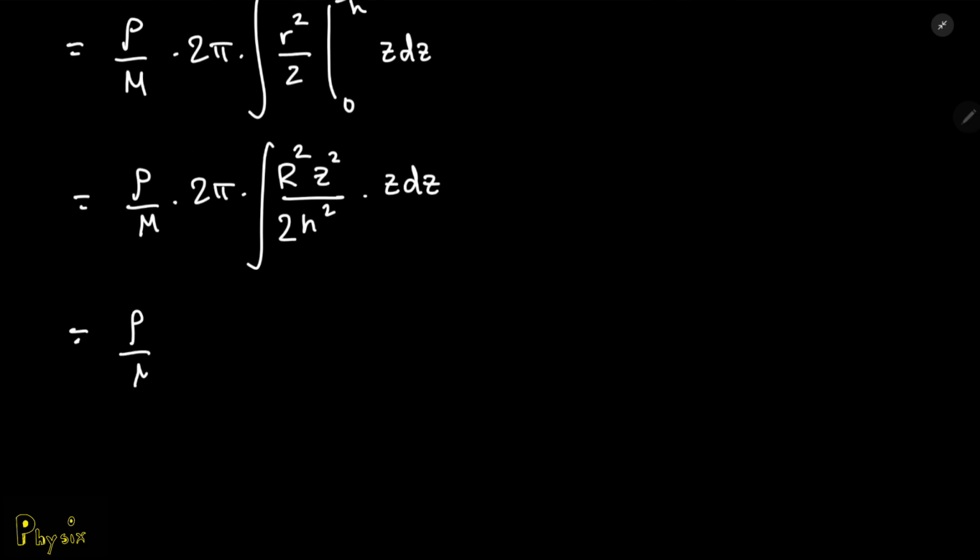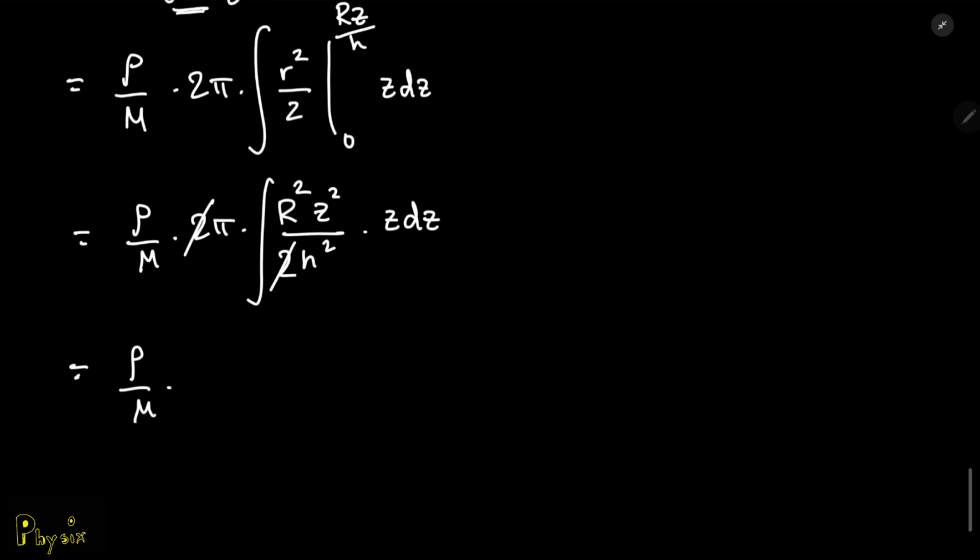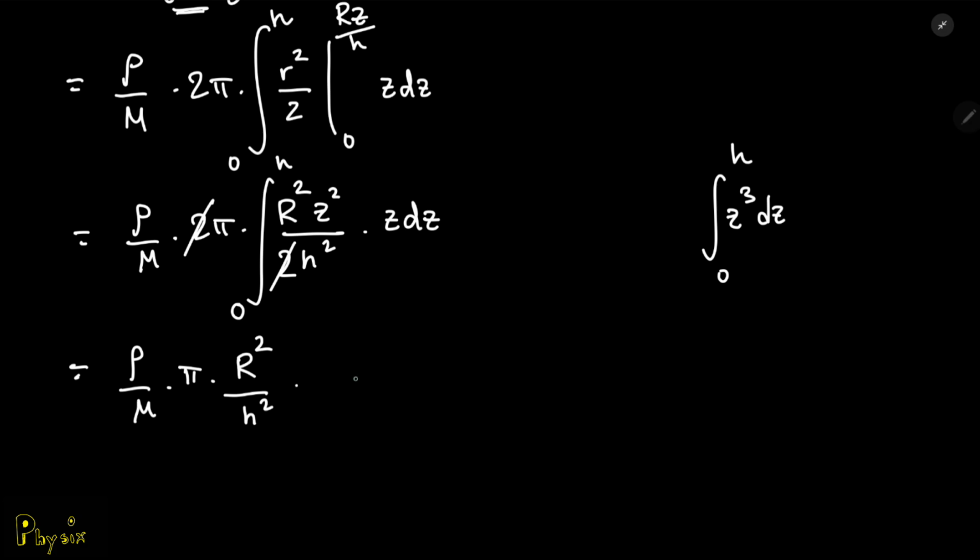Now the final form looks like, well, you can cancel out the 2's, and this gives you the form R squared all over h squared, the integration of z cubed dz from 0 to h. And that gives you z to the 4th all over 4, from 0 to h. So that gives you h to the 4th all over 4.